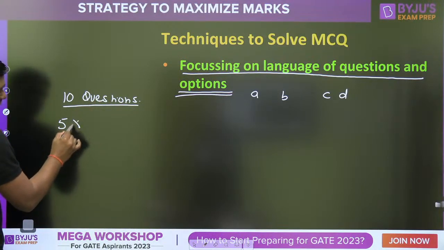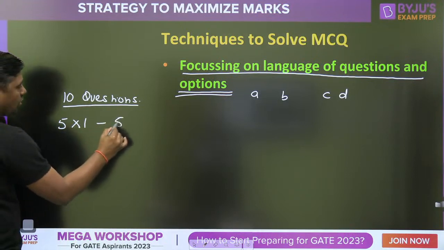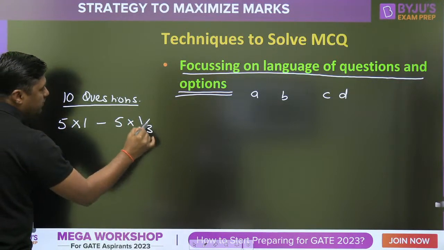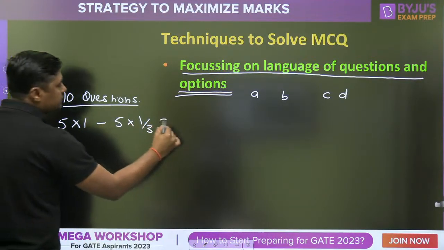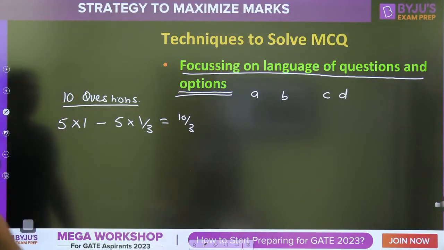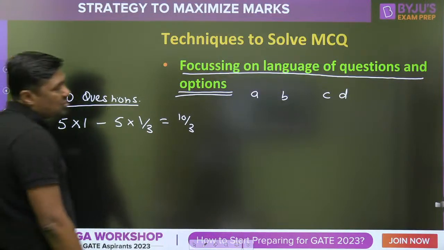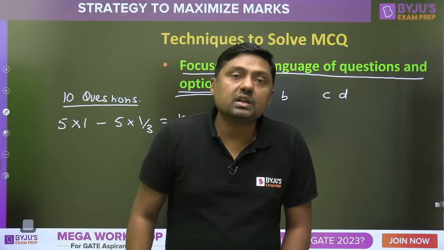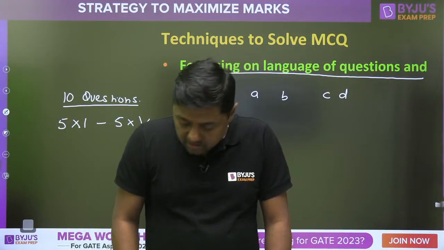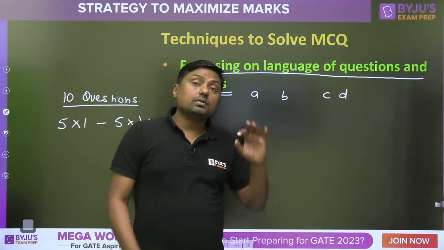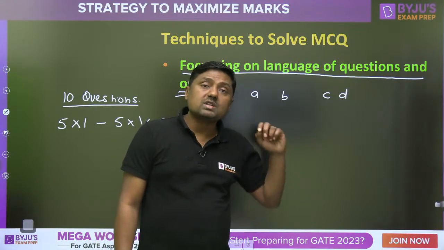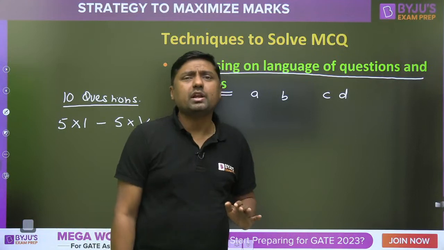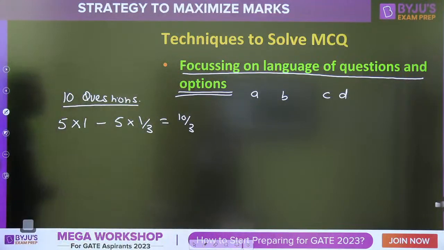If 5 are correct, I am going to get 5 marks. If 5 are wrong, I am going to lose 5/3 marks. So what is the total? 5 minus 5/3, that is 10/3. I am going to get 10/3 marks, which is greater than 0. This is for all branches, a general session. How much marks? 10/3, because the negative marking is 1/3. Don't worry about the negative marking, okay?